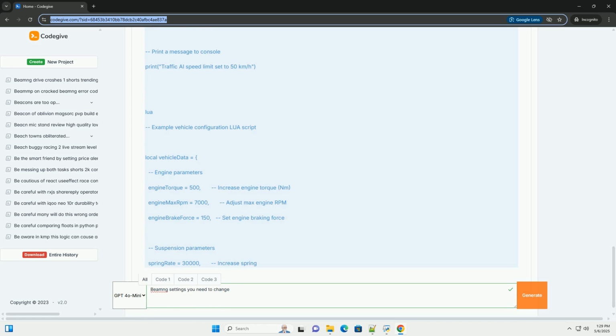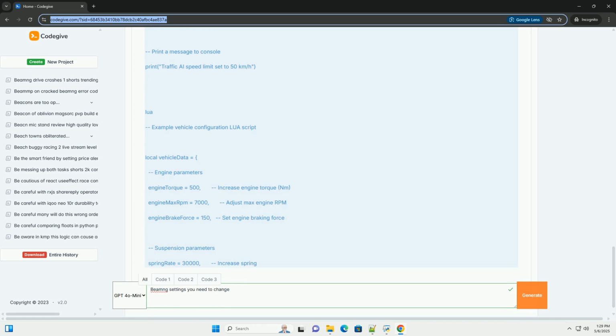Physics issues. Incorrect physics settings can lead to unstable simulations or unrealistic behavior. Test your changes carefully and consult the documentation for recommended values. Script errors. Pay close attention to error messages in the console. Use debugging techniques, for example dump, to identify the source of the errors. Conflicting mods. If you're using multiple mods, they might conflict with each other. Try disabling mods one by one to isolate the source of the conflict.